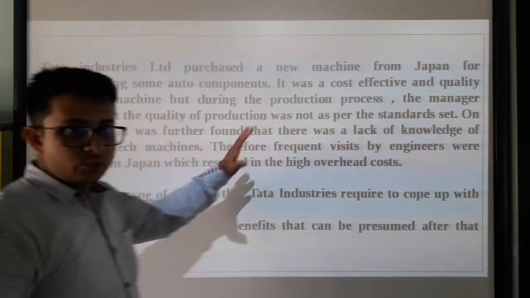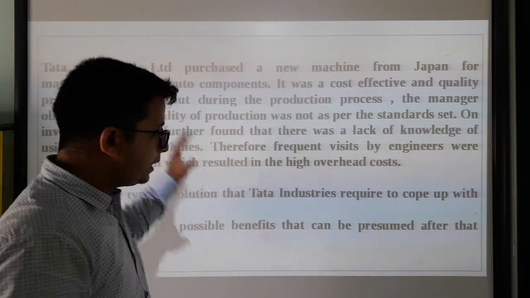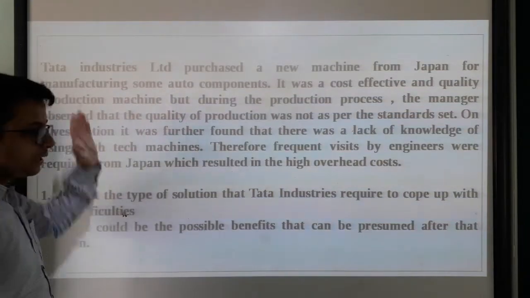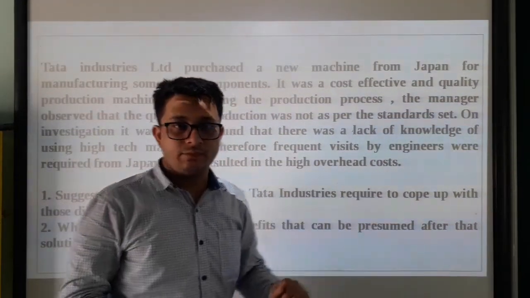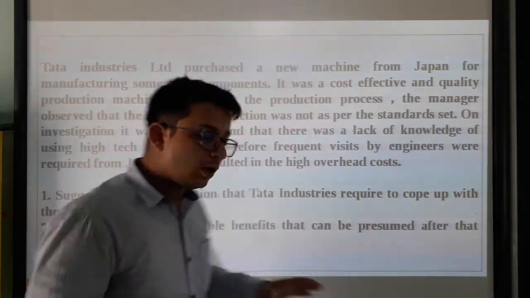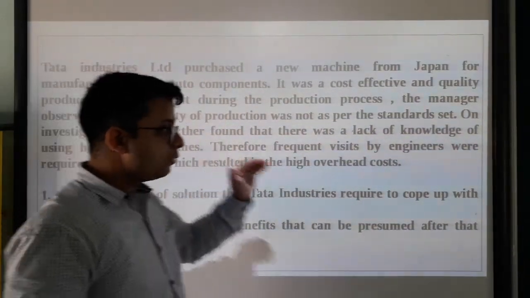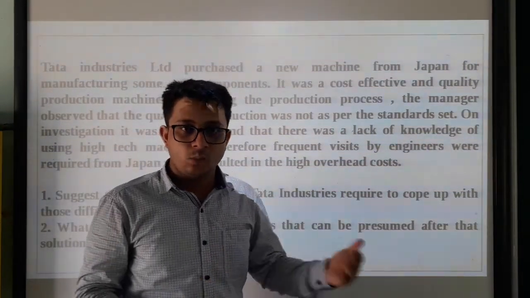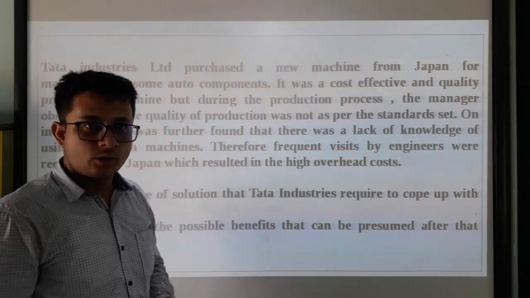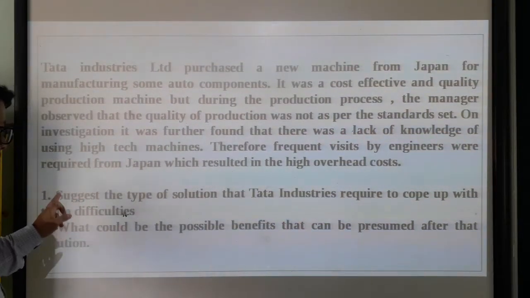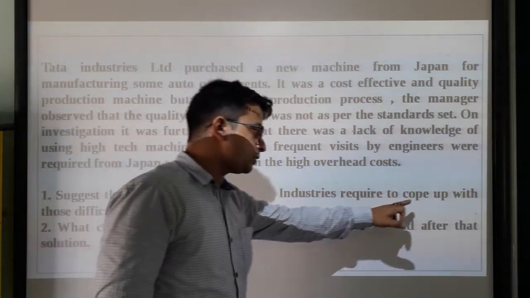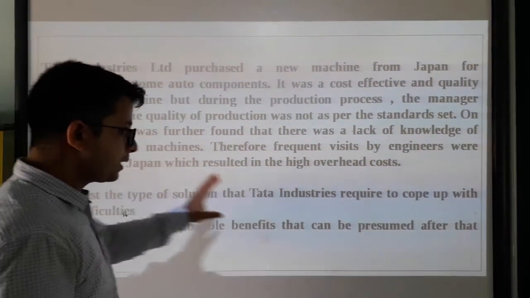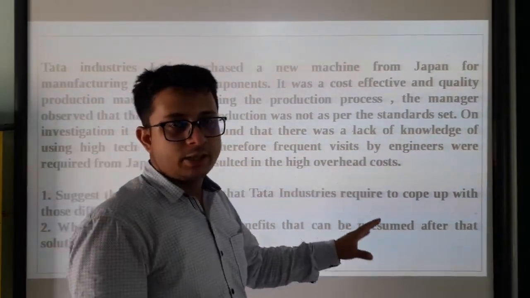So this is the case which we have already studied in our chapter. This case is related to vestibule school of training. If the employees of Tata Industries are given vestibule school, that means if they are made to work on a model of this high-tech machine, then obviously the employees of Tata Industries will be able to get accustomed to the workings of this new high-tech machine from Japan. So the answer to question number 1, suggest the type of solution that Tata Industries requires to cope up with those difficulties, is that Tata Industries must ensure vestibule training for its employees.